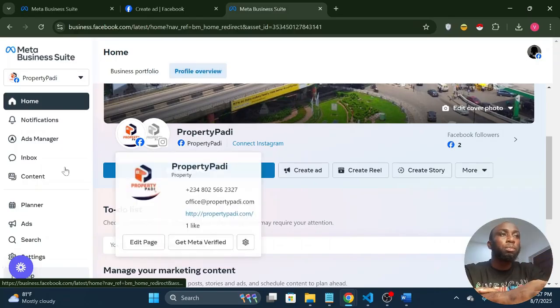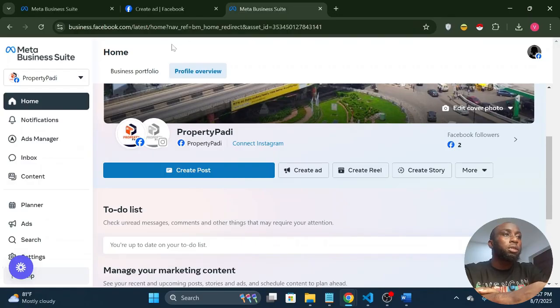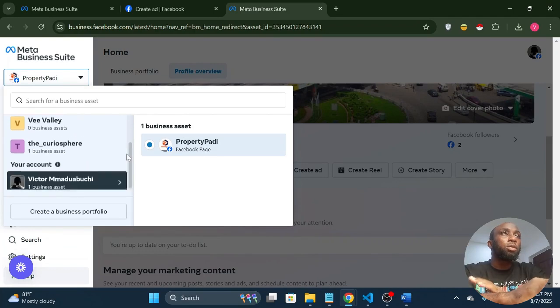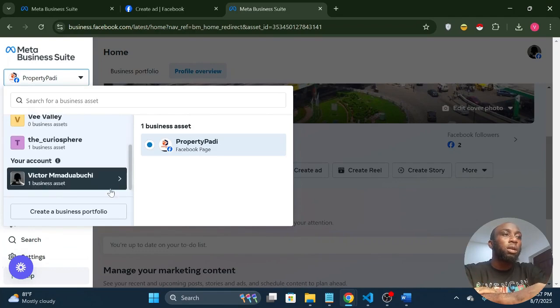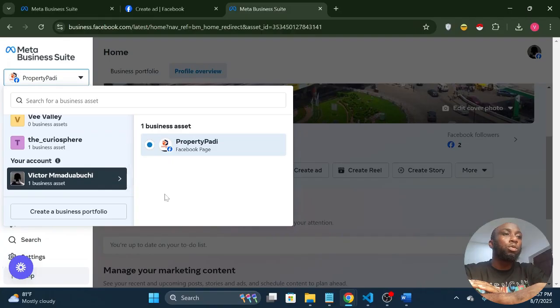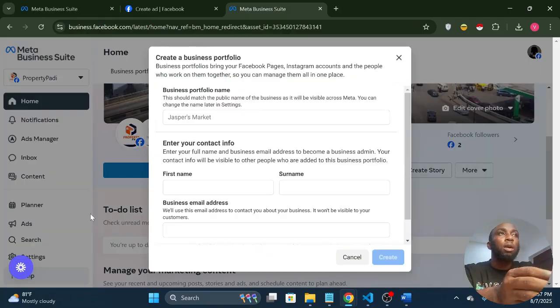When you open business.facebook.com, the first thing you need to do is create a business portfolio. You can see I already have existing ones. By default, Facebook gives you an ad account, the one that comes with your Facebook name or account. But we are going to be creating a new one. I want to create a new business portfolio. This business portfolio will house your ads account.